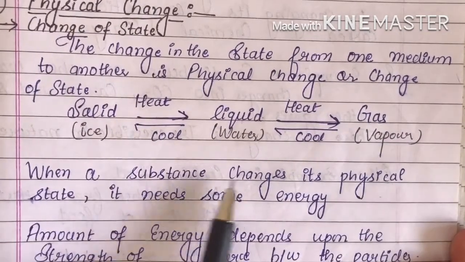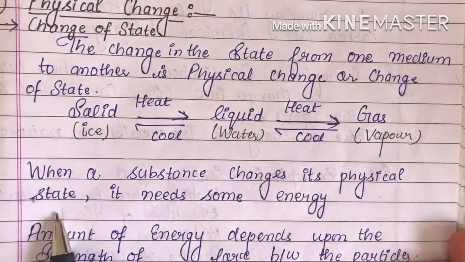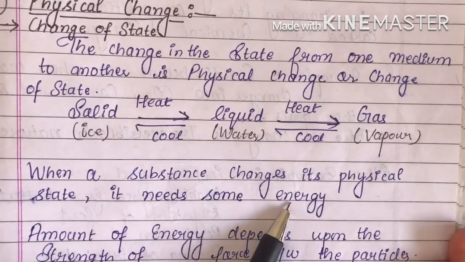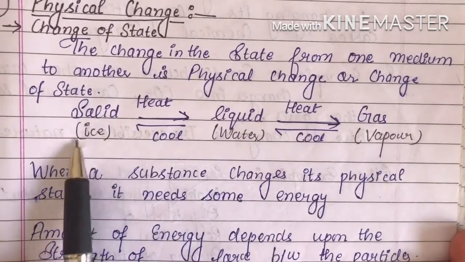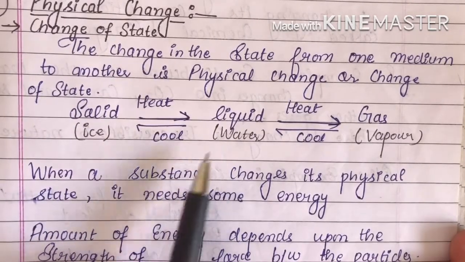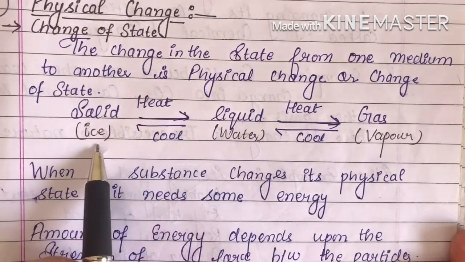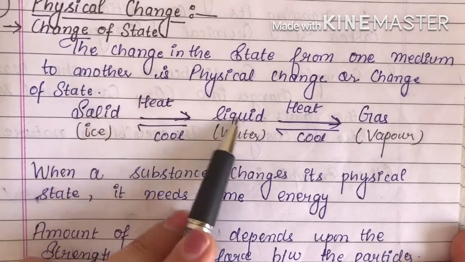When a substance changes its physical state, it needs some energy. When you have to change the ice into water, some energy is required for the ice to change into the liquid form.